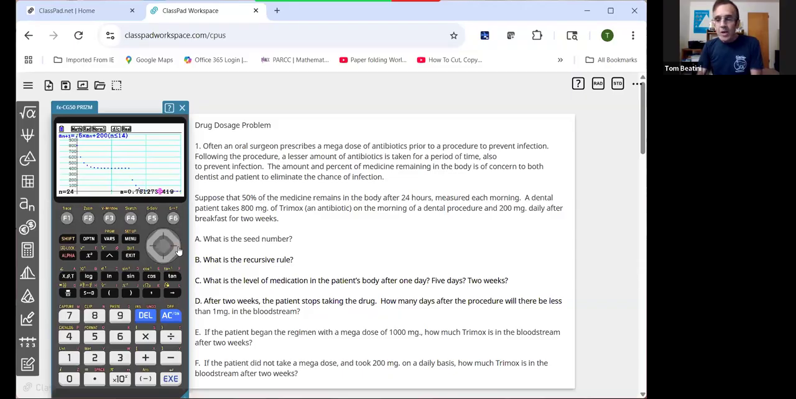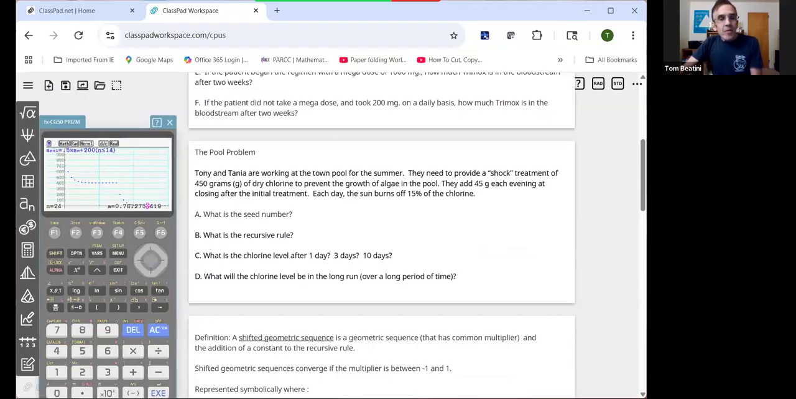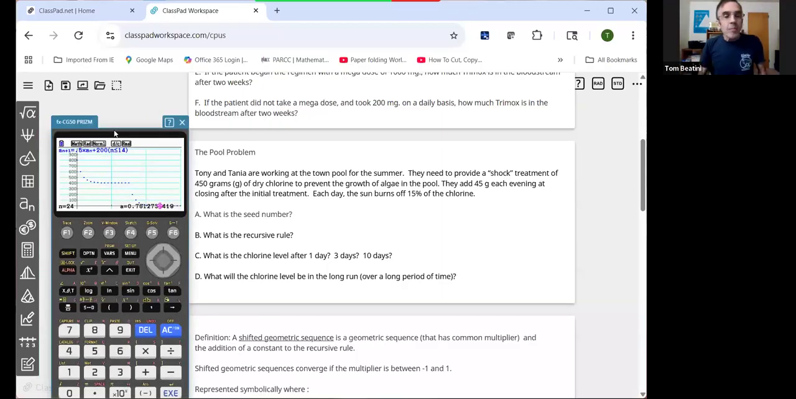No matter what happens when you take a drug, you always have a small amount of it in your body. Now, another one of my favorite problems is the pool problem, which in your handout is problem number 3. So again, similar idea. We have to consider the seed number, which is the starting value. We have to consider the recursive rule. So how are we going to represent a sub n plus 1? So let me go back, exit, and exit again, and go up and delete that sequence.